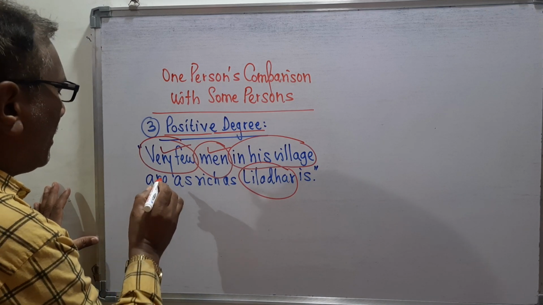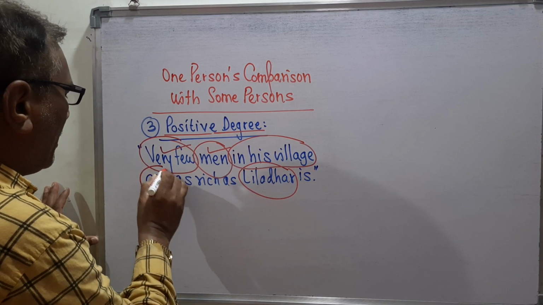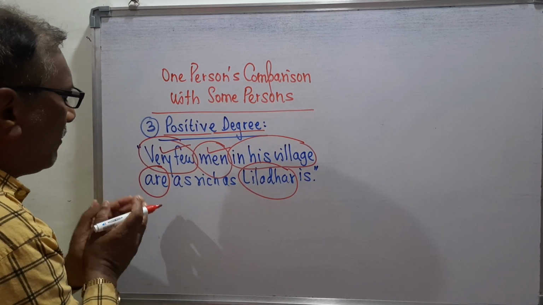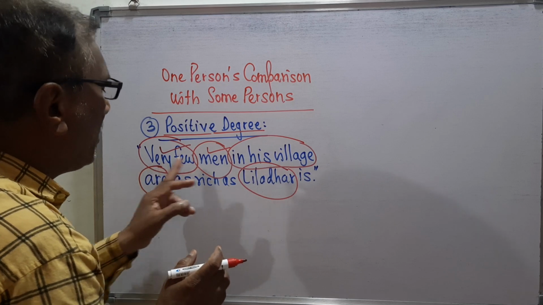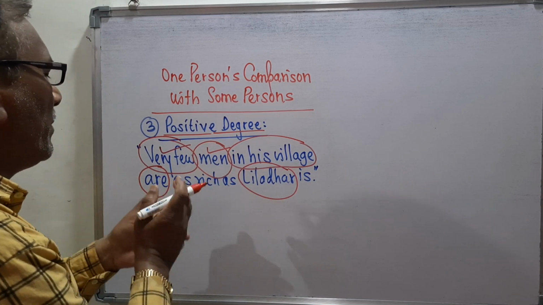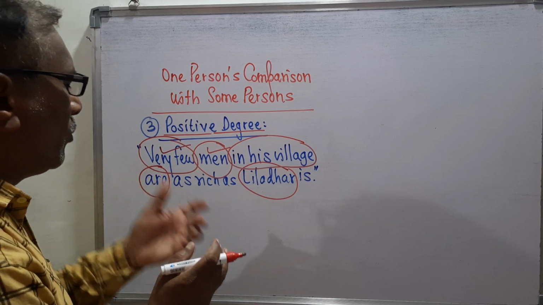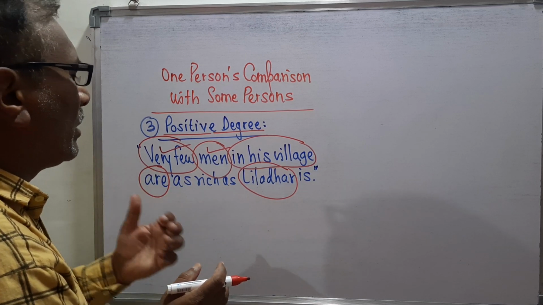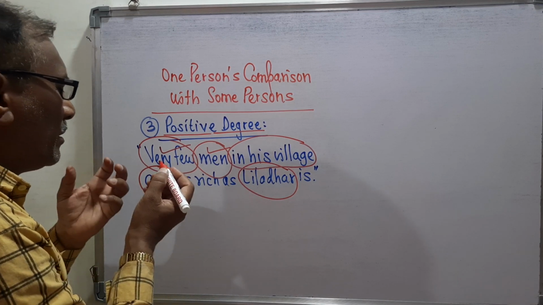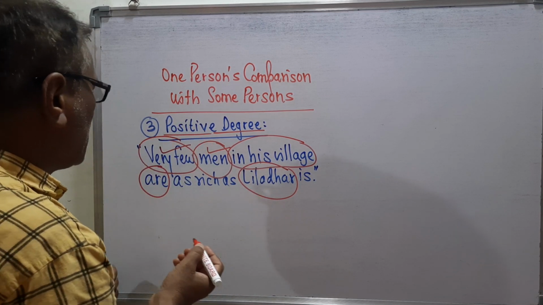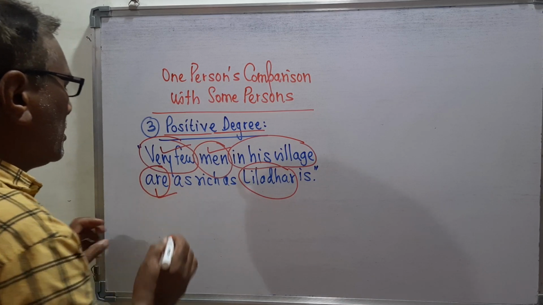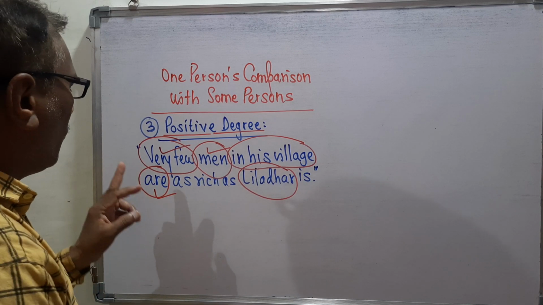So remember here, then we can take here the are verb. Means the verb will be always plural, because very few men, we are talking, means the men are very few, means they are not more, they are very little men, or they are very rare persons, and that's why they are a few persons, they are some persons, and that's why that is the plural subject. So we are taking here are verb.